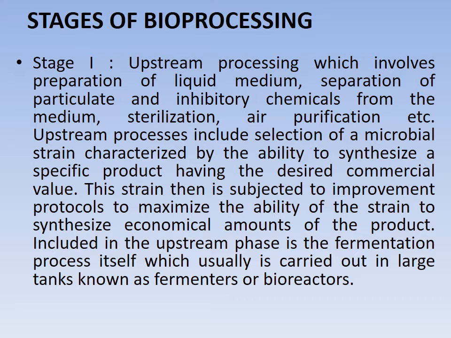Now see here, when we carry out the stages of bioprocessing, it comes under three stages. In the first stage, upstream processing, which involves preparation of liquid medium, separation of particulate and inhibitory chemicals from the medium, sterilization, air purification, etc. Upstream processing includes selection of a microbial strain characterized by the ability to synthesize the product. This strain is then subjected to improvement protocols to maximize the ability of the strain to synthesize economical amounts of the product.